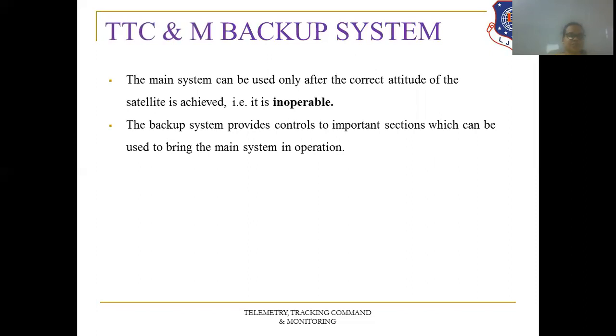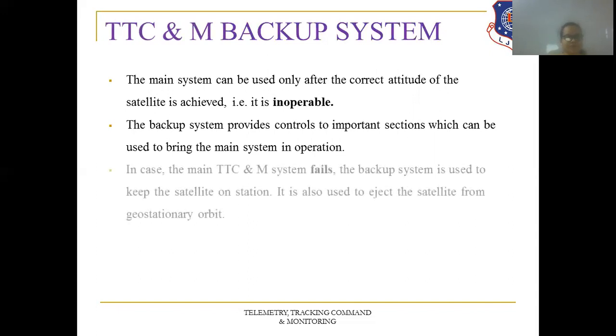The backup system provides control to important sections which can be used to bring the main system into operation. So whenever it is launched into the correct orbit at the correct attitude, the backup system will provide the commands to the important sections of the space segment so that it can start its operation.